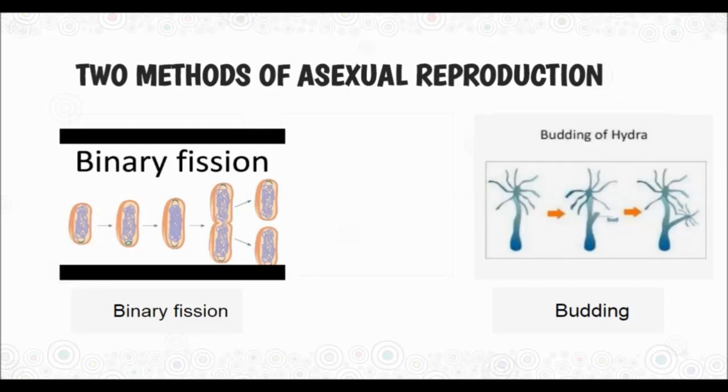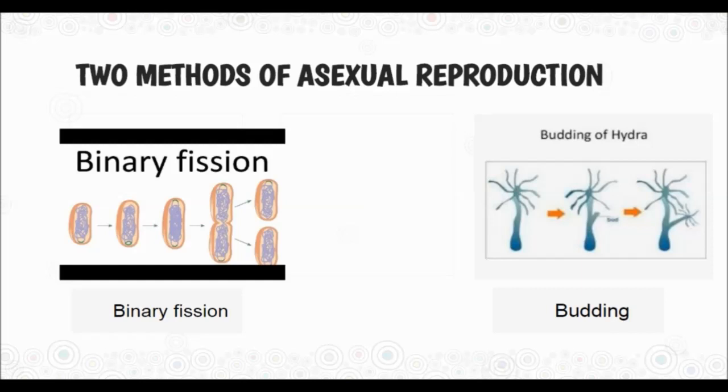Budding. In budding, organisms grow from a small part of a parent's body. When an offspring attains the maximum size, it gets detached from the parent's body, leaving scars behind, and the offspring is an exact copy of its parent. For example, hydra and yeast.